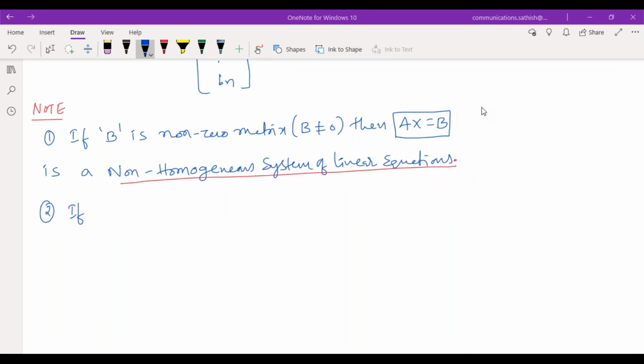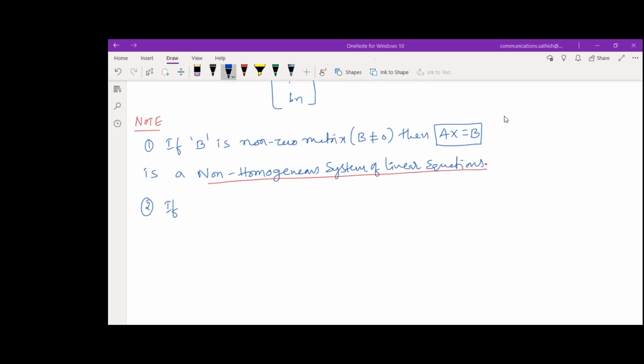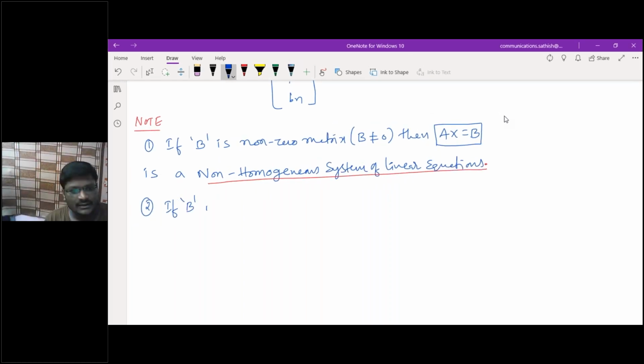If B is a zero matrix, then it is homogeneous. Yeah, write down that point. If B is a zero matrix or a null matrix, means B is equal to 0 only, right?